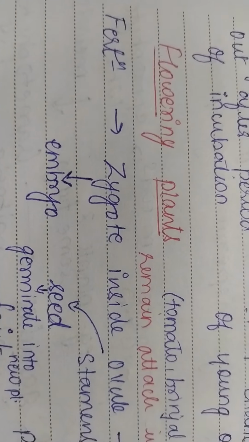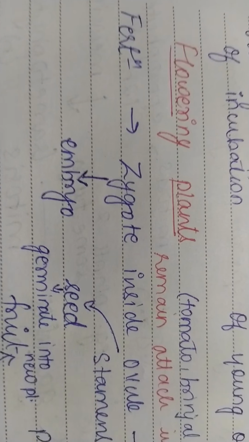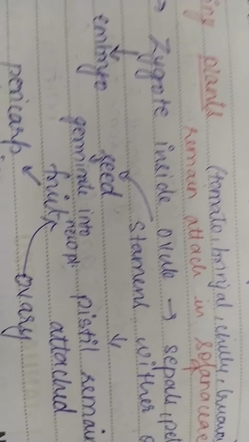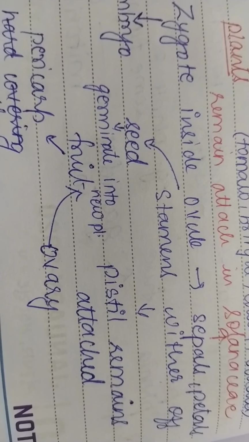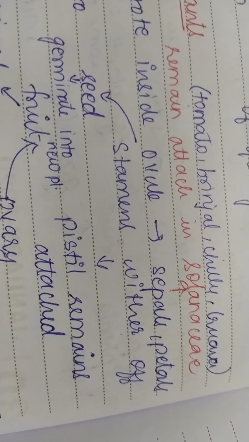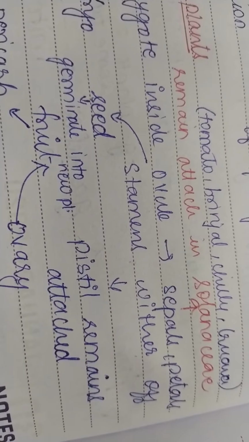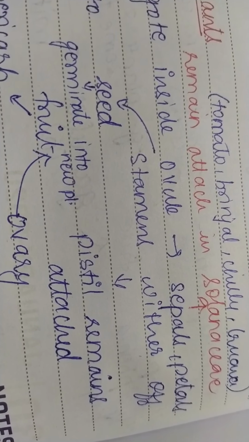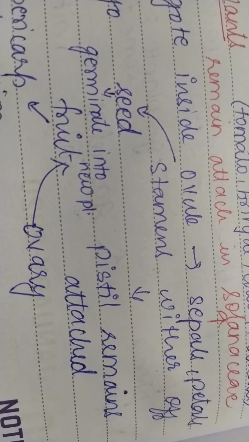When you talk about flowering plants, after fertilization, zygote is formed. Now, where is this zygote formed? It is formed inside the ovule. Recall the structure of flower. It will have sepals and petals, which are accessory organs, stamen, which is male reproductive organ, and pistil, which is female reproductive organ.